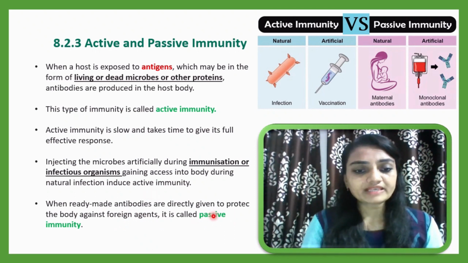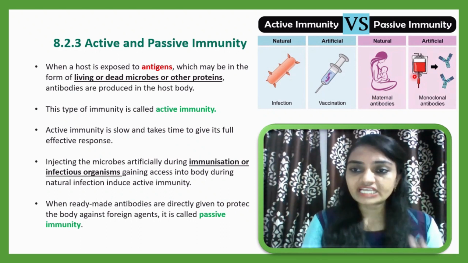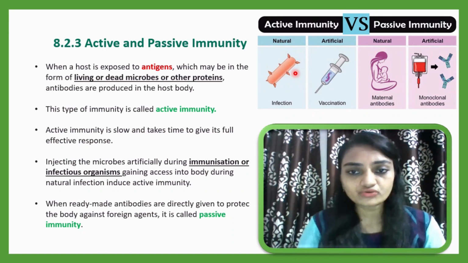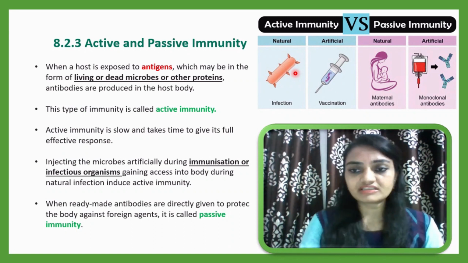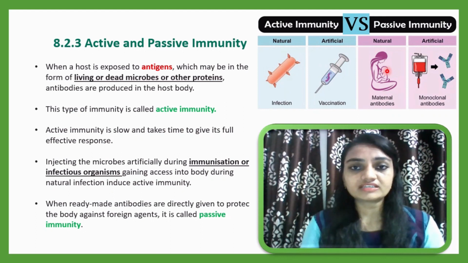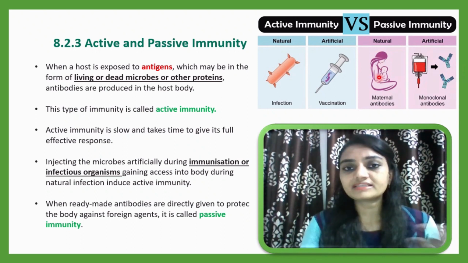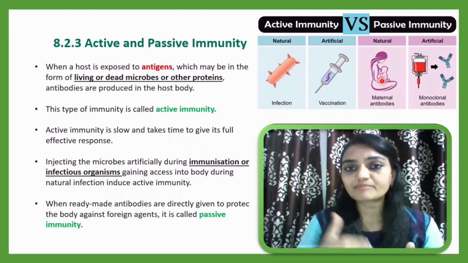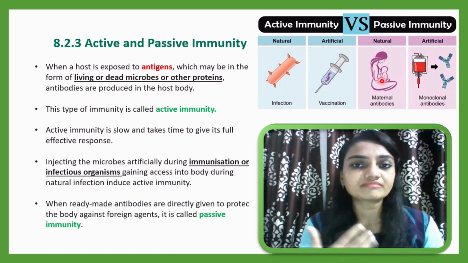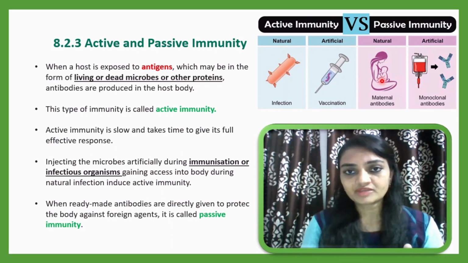These types of passive immunity are of two kinds, natural and artificial, same as active immunity. In active immunity also there are two kinds, natural and artificial. Similarly here also, passive immunity, which is the ready-made antibody injection, is of two types. When a female is pregnant and the fetus is developing inside the womb, the antibody which is formed inside the mother is passed to the fetus through the placenta. Inside the fetus body there is no development of antibody.